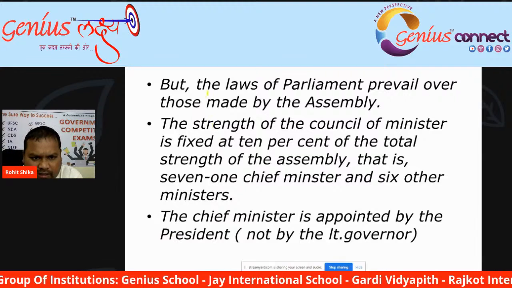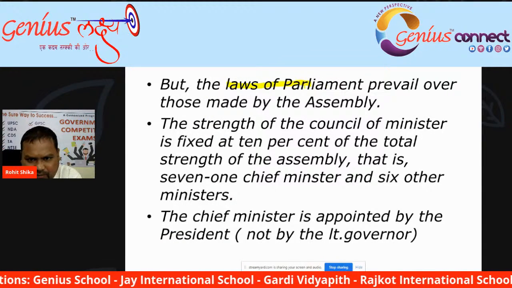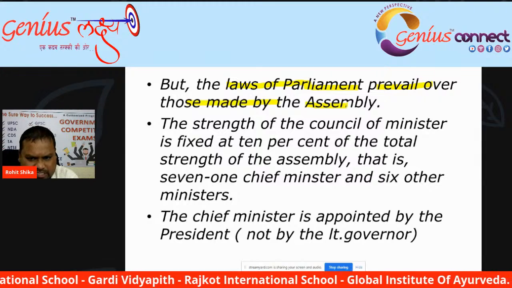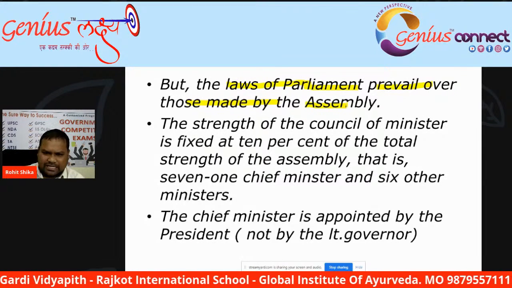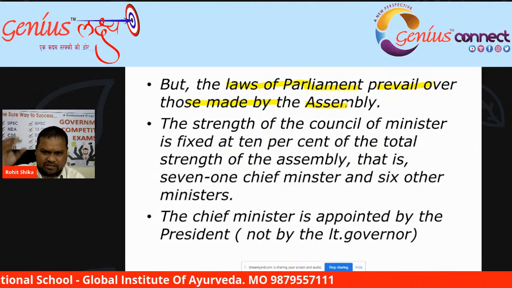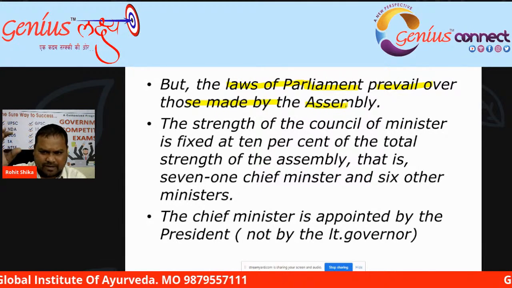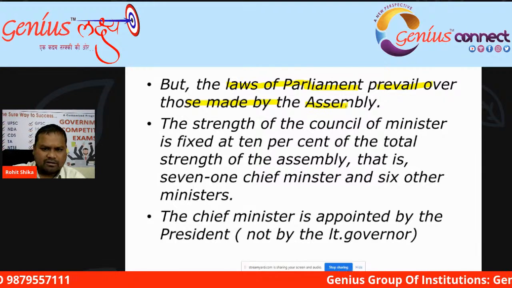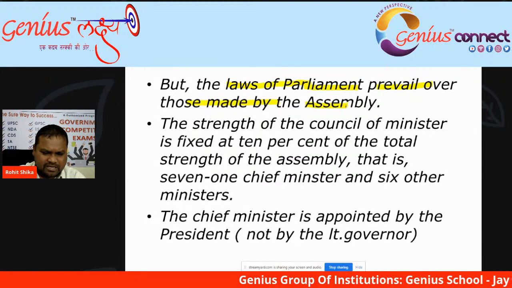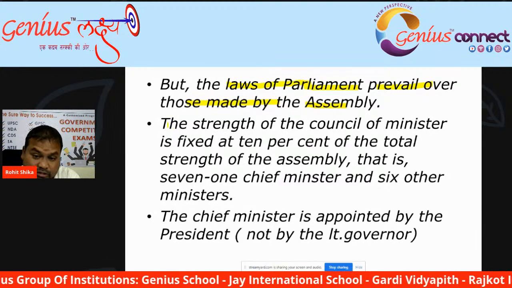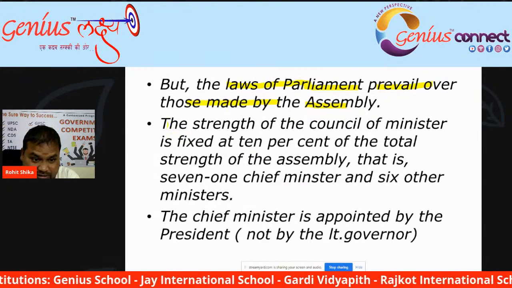Then the laws of Parliament prevail over those made by the assembly, as we have already discussed. Though Delhi, Puducherry and Jammu and Kashmir have their own assembly, still the law made by Parliament will prevail over the assemblies of these three union territories, in addition to the other six union territories.